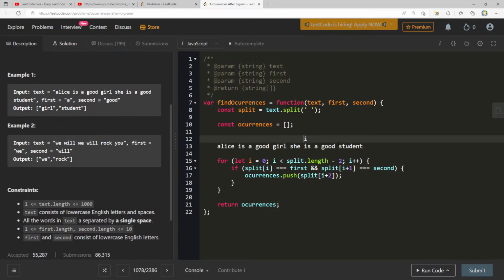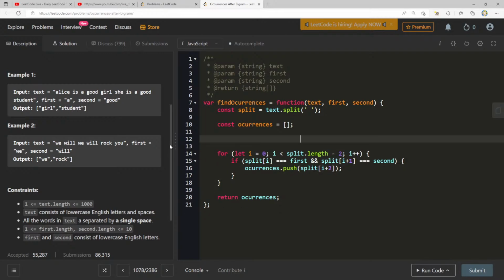So let's say right over here, is I less than split dot length minus 2? Yeah, because the dot length is out here, minus 1 is here, minus 2 is here. This is less. Split I equals first, which is A, plus 1 is equal to second. So we can just return plus 2, which is student. Or not return, but push it to occurrences. And that's where we end.